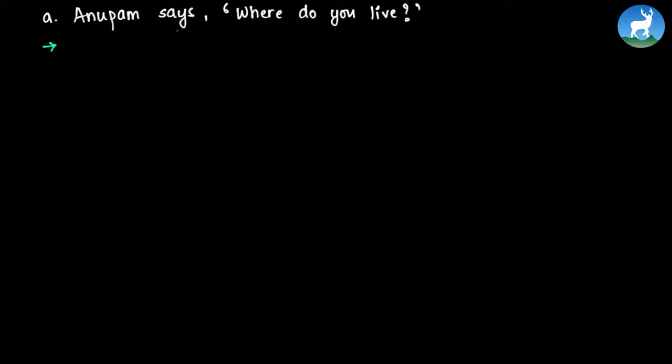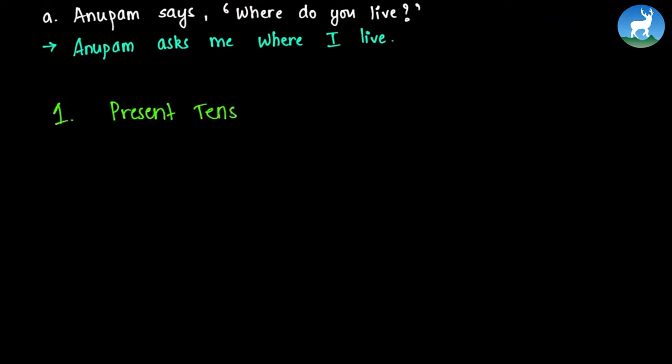Anupam says, where do you live? Now here we have present tense, because here Anupam says and Anupam did not say. So we can write, Anupam asks me where I live. So here we have the sentence in present tense. So in case of present tense, we do not change the tense of the sentence while changing from direct to indirect speech. This makes the rule 1. So in case of present tense, do not change the tense.